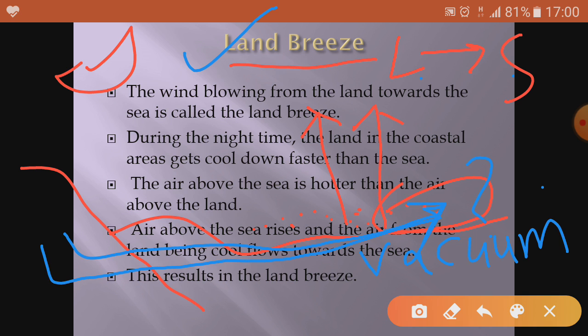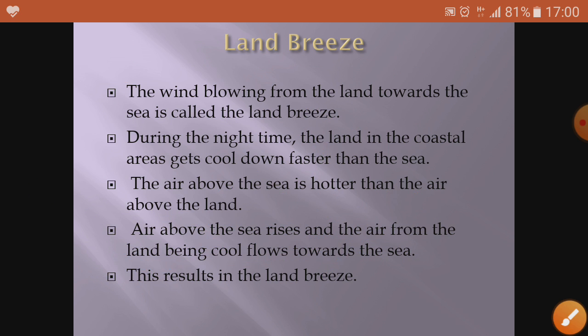And why does it happen? Because during night time water is comparatively hot, and the air just in contact with the water gets heated up, becomes lighter on heating, and moves upward. Hot air moves upward, and the cool air comes and tries to occupy the vacuum. So this cool air is the land breeze which blows from the land towards the sea. So this is called land breeze.